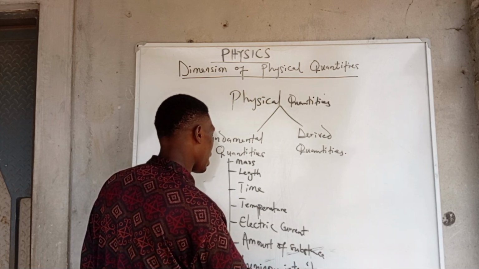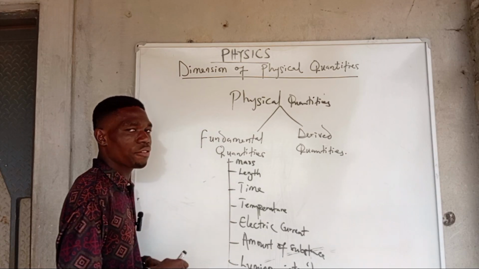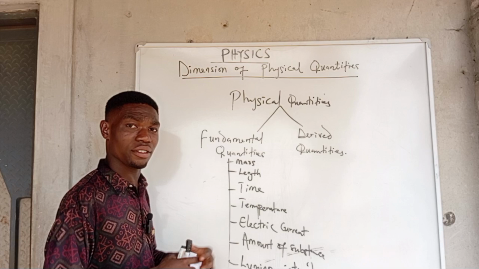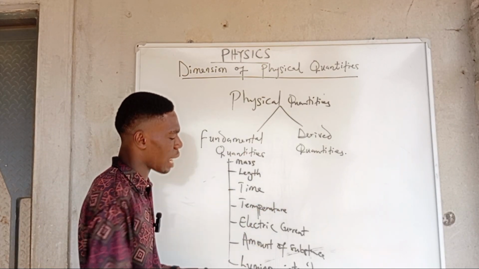These are the 7 basic fundamental quantities we have in physics, and from these quantities all other quantities are gotten.